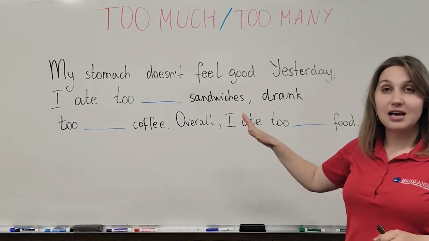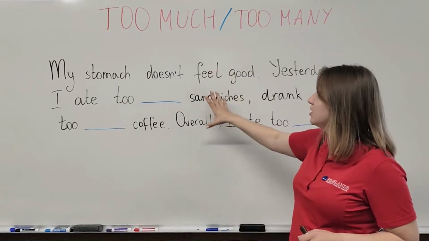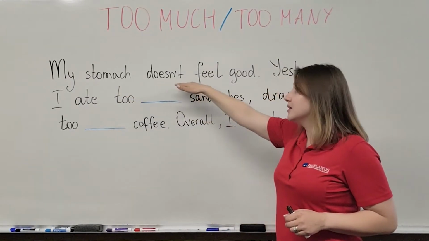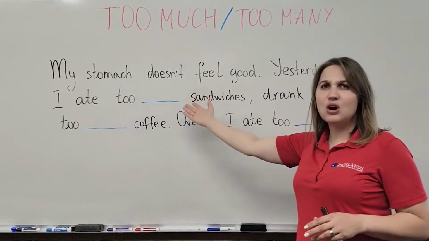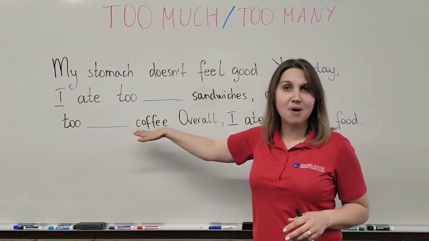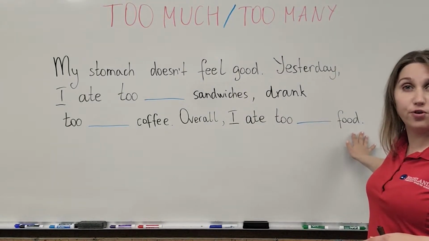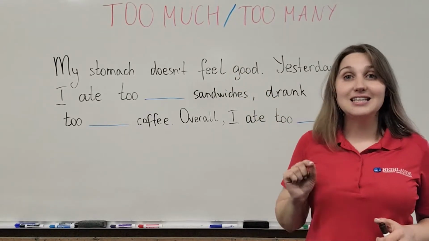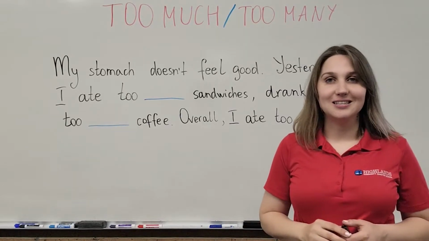Before we move to our lesson, let's look at our intro example here. We have a short story that consists of 3 sentences, so let's read those. My stomach doesn't feel good. Yesterday, I ate too many or too much sandwiches. Drank too many or too much coffee. Overall, I ate too many or too much food. What's the correct answer for those sentences? This is something that we are going to figure out today, so let's move to our lesson.